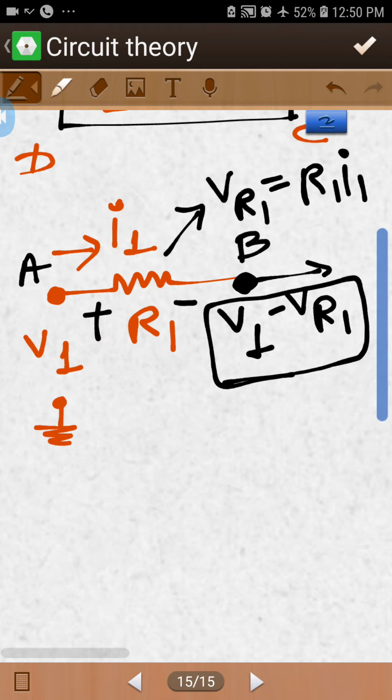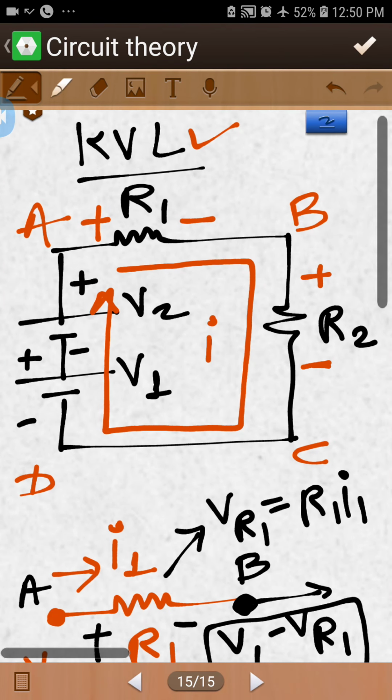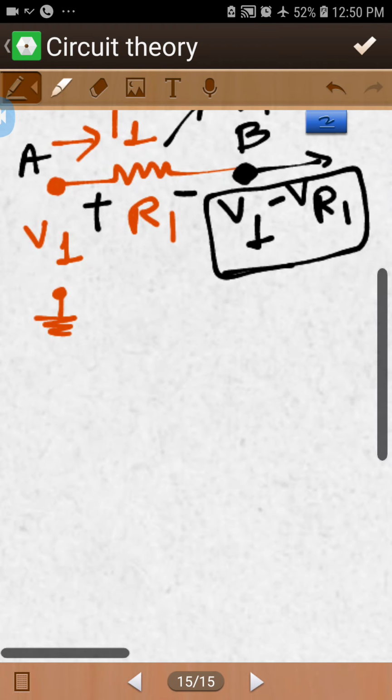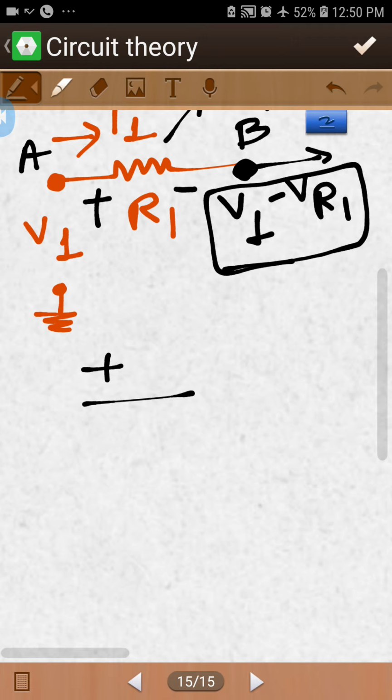That concept is applied to this loop. Where the current enters is positive and where the current leaves is negative, because there is a loss. When you move from positive sign to negative sign, there is a loss of energy.